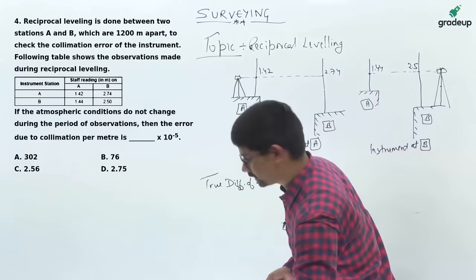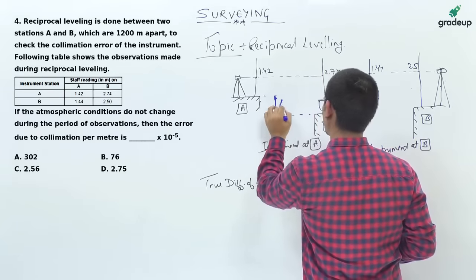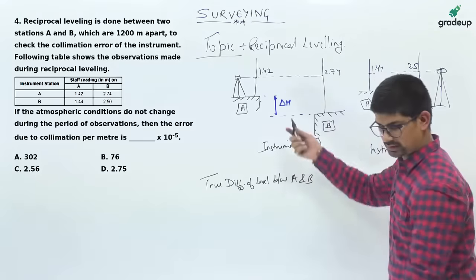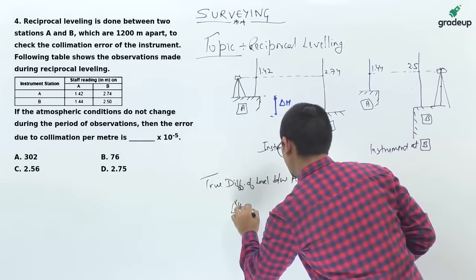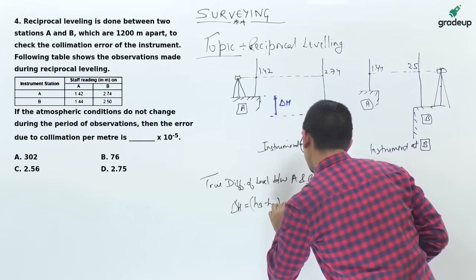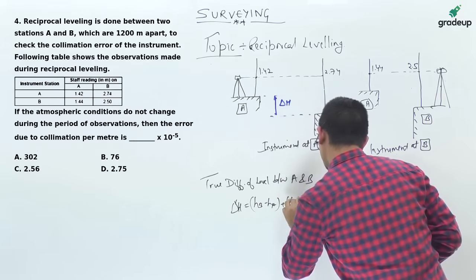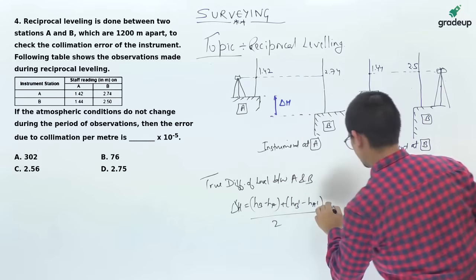So if I draw it here, delta H, this is the true difference, delta H, okay. So the formula for delta H is HB minus HA plus HB dash minus HA dash divided by 2, okay.